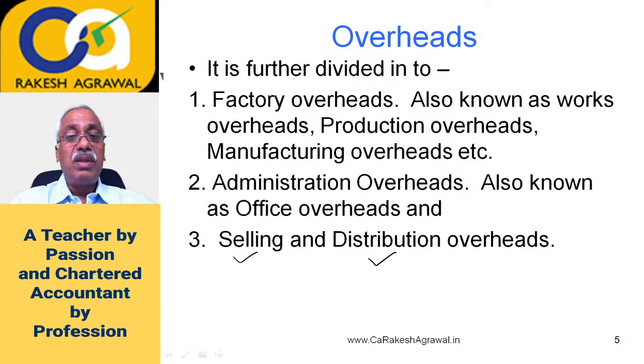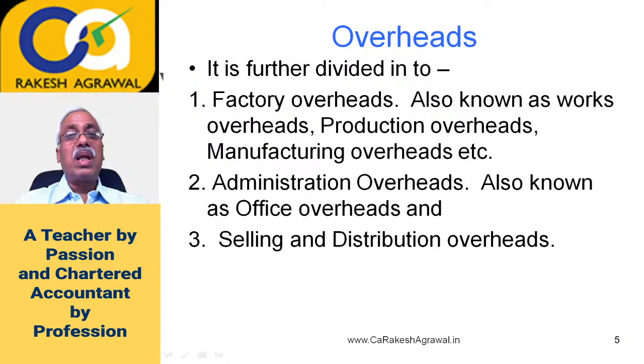For that you should have the whole chain of activities, the wholesalers and the retailers and so on. And you need to transport the goods from your factory till the customers. So all these expenses will be distribution. So selling cost is the cost incurred to generate the demand, and distribution overheads is the cost incurred to satisfy the demand. So all indirect costs are divided in three parts: factory overheads, administration, and selling and distribution overheads.